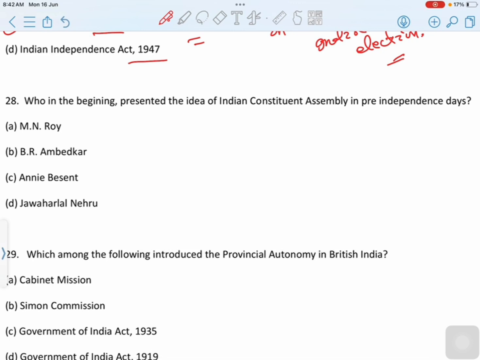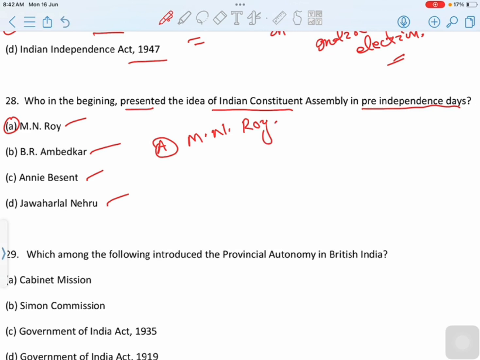Who first presented the idea of an Indian Constituent Assembly in pre-Independence days? First option is M.N. Roy. Second option is B.R. Ambedkar. Third option is Annie Besant. The last option is Jawaharlal Nehru. Then the correct option is option A, M.N. Roy. The idea of a Constituent Assembly was put forward for the first time by M.N. Roy in the year